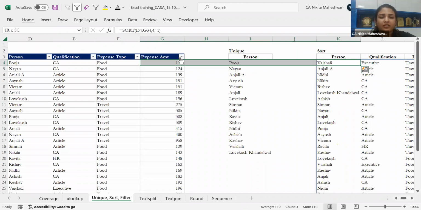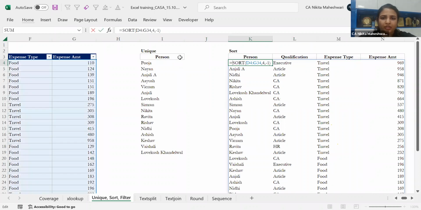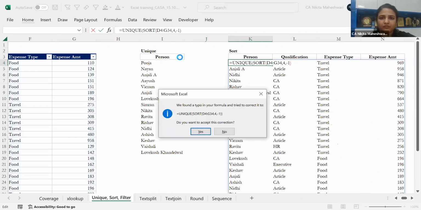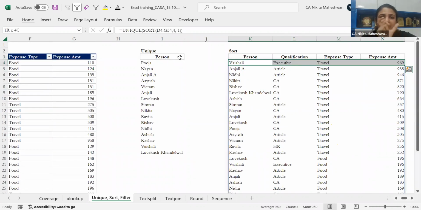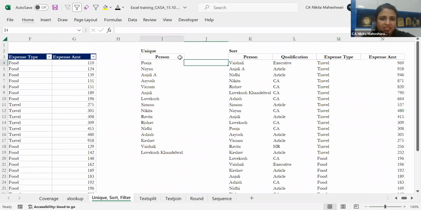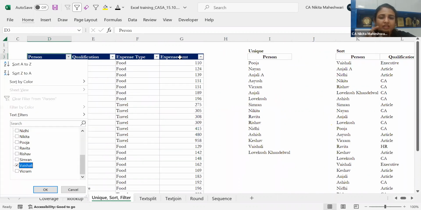Combined with the unique function, sort becomes very powerful. So I just want to remove duplicate individual items, and I want them to be in ascending order. That I can do. Here if I put unique, now each item, if you see, is a unique item. Vaishali and the expense amount and the expense type are unique.